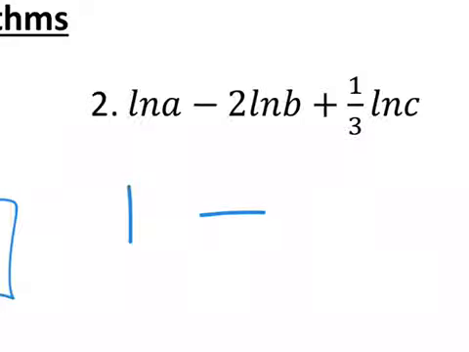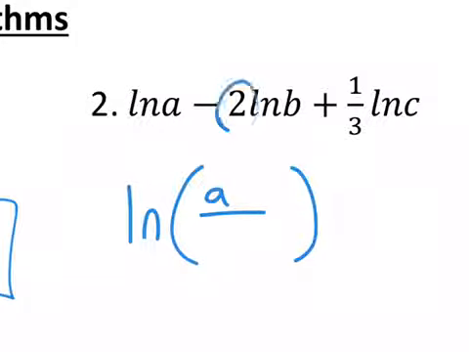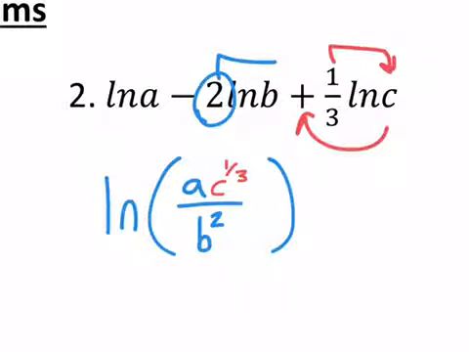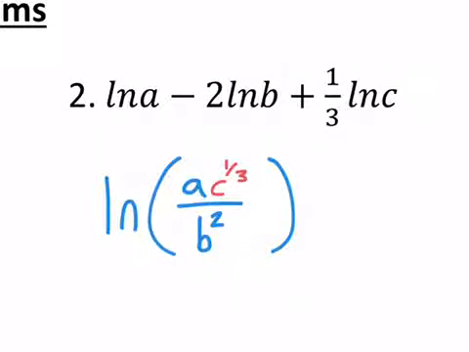Any of them that are positive will show up in the numerator. So here we've got the natural log of, here's our fraction. A was with the plus sign, is invisible, but it's there. So A would be in the numerator. This negative here, well, the 2 can go to the b to become b squared, but because of that negative, it's in the denominator of the fraction. And then here with this 1/3 becomes the exponent for c. C is with a plus sign, so it would join in with the numerator. All right, and that's pretty much the way those work. If there's 3 of them, any of them that are negative go to the denominator. Any of them that are positive up there in that numerator.